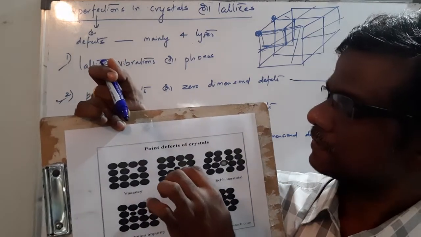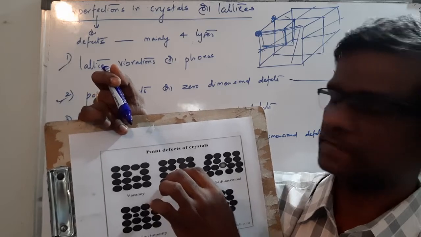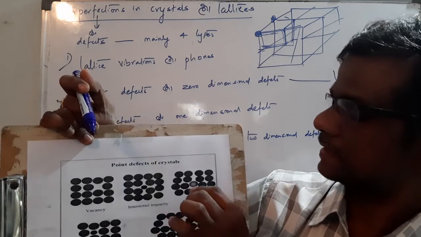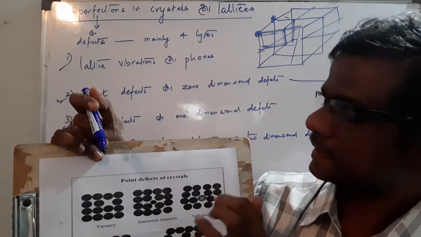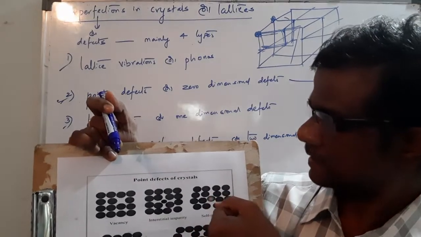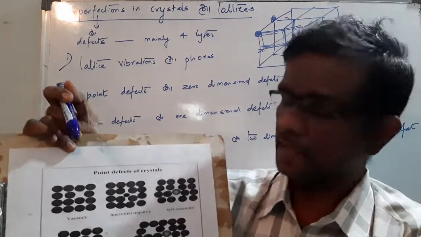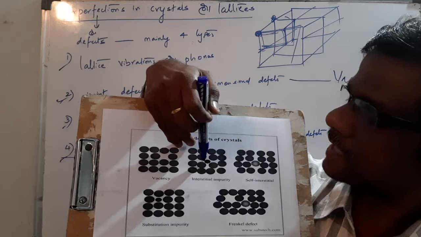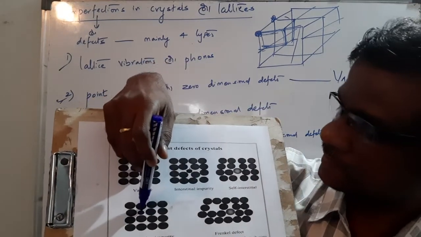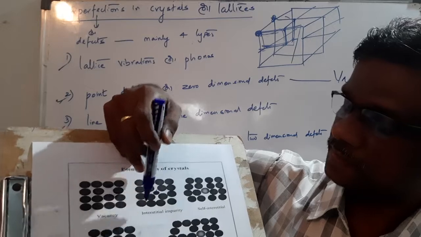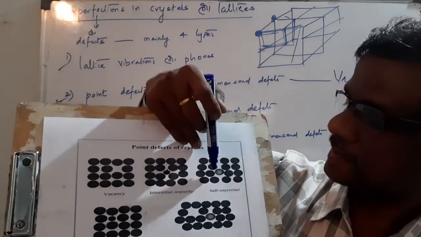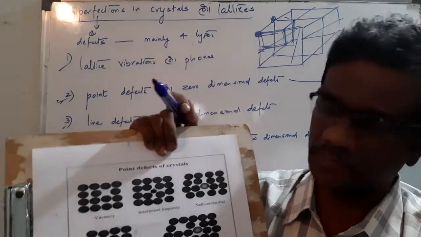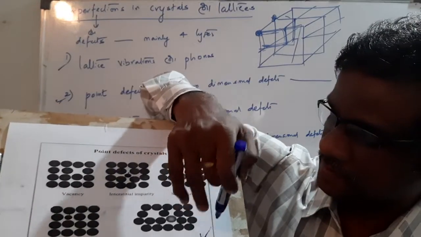So if an atom other than the host atom is added at a site that is not one of its own regular sites, then it is called an interstitial impurity. Here also, in a self-interstitial, the atom may not be in a regular pattern, but it is the size of the interstitial atom, some foreign atom or impurity, that is added to this site. If you observe, the self-interstitial is small, and the substitutional impurity is small, whereas the interstitial impurity is more, meaning the size is somewhat more. Okay, so observe carefully. These Frenkel defects are discussed in the later class.